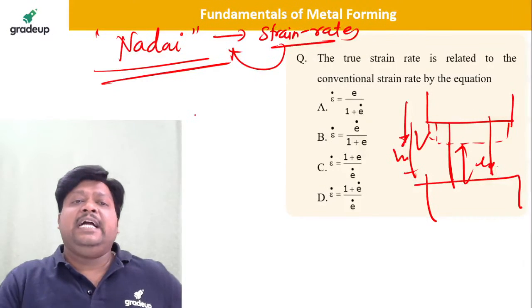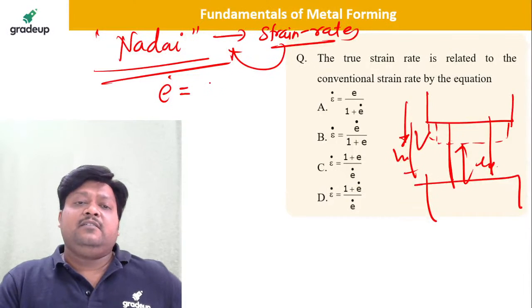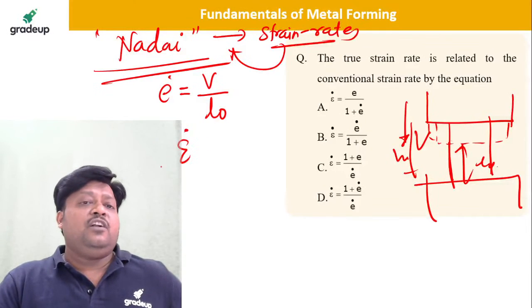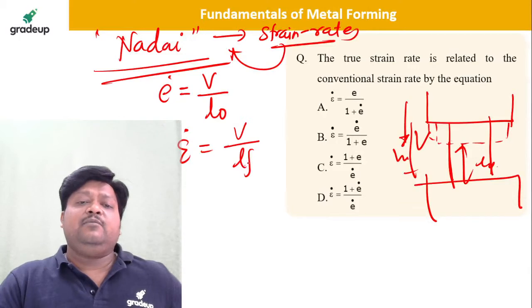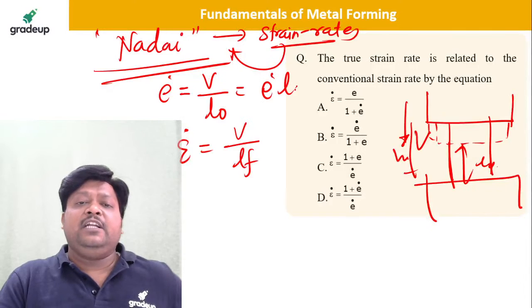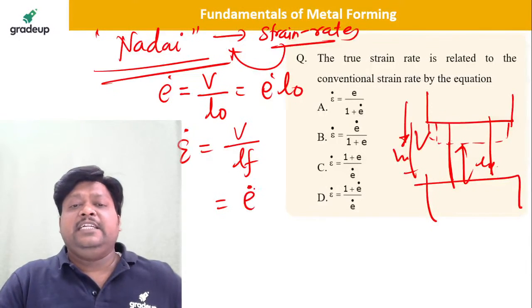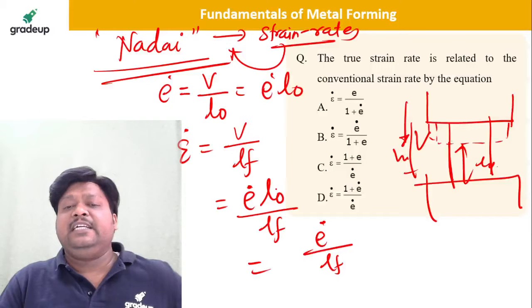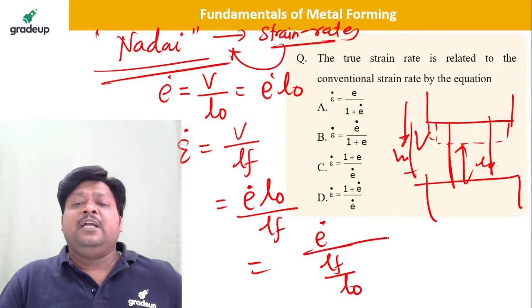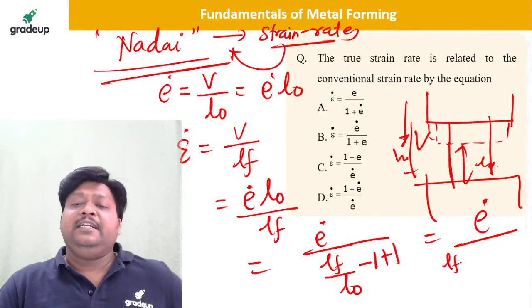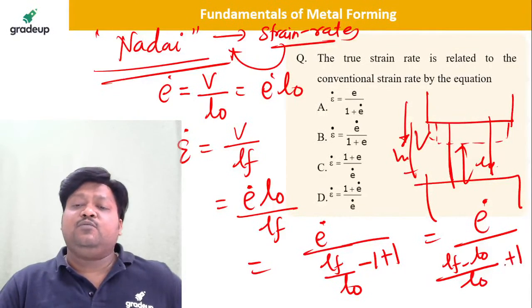Come on, you know that e dot is equal to what? The velocity of deformation divided by original length. And you know that epsilon dot is what? Velocity of deformation divided by final length. Okay, so can we write velocity as e dot into L naught? Yes, I will write velocity as e dot into L naught, divided by L final. So it will be e dot divided by L final. If I take this L naught to the denominator and do some mathematics, I will subtract one and add one. Tell me what will happen to the denominator: e dot divided by L final minus L original, divided by L original, plus 1.